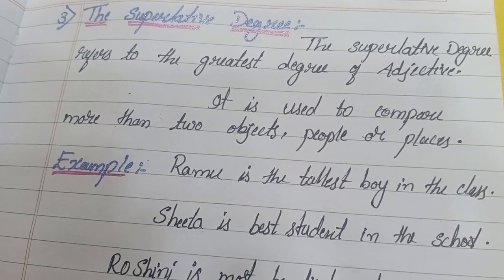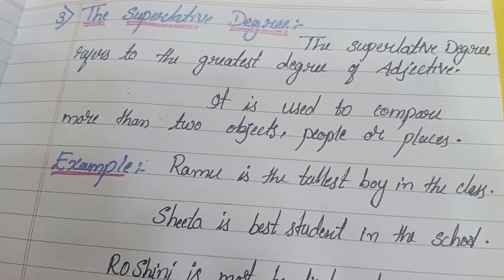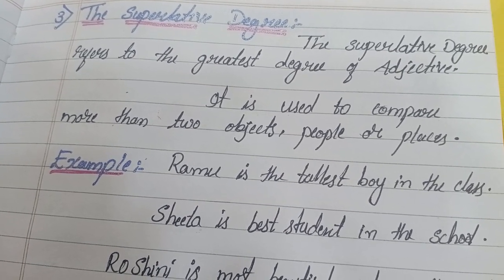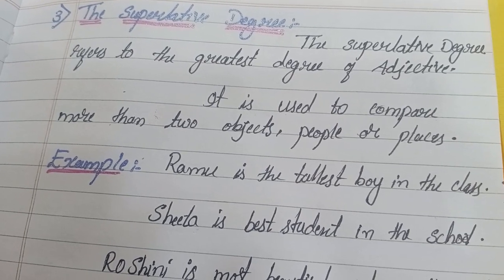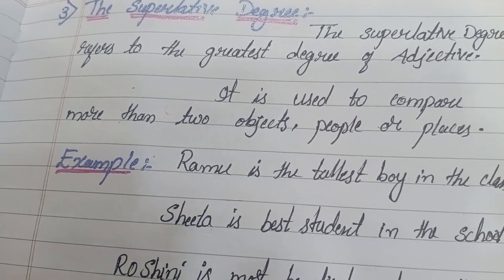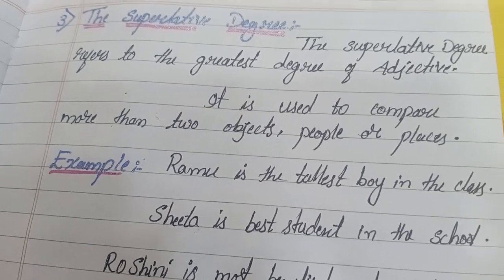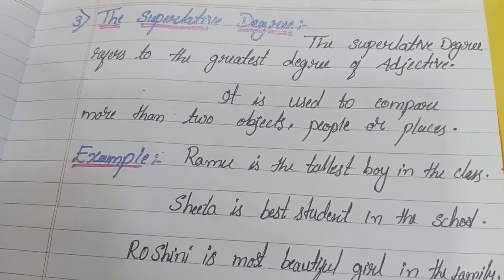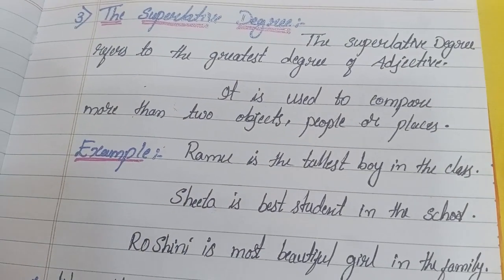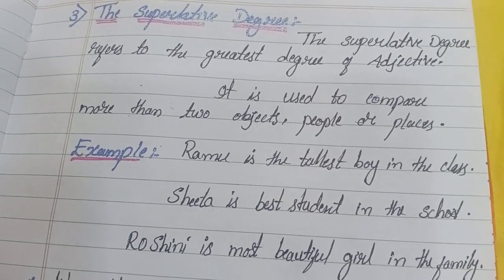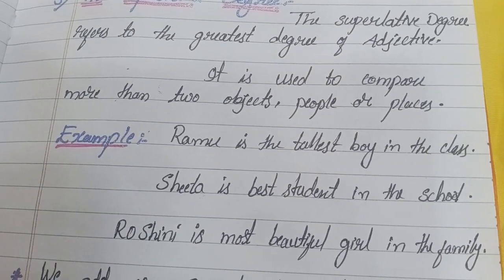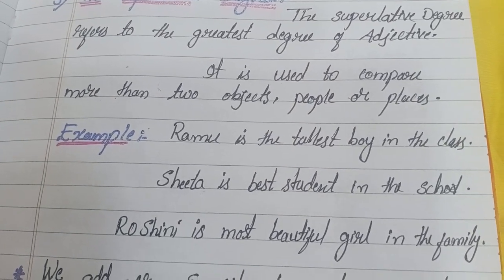And the third type of degree is the superlative degree. The superlative degree is a greater degree than the comparative degree of adjectives. It is one of the greatest degrees of adjectives. It is used to compare more than two objects, people, or places.